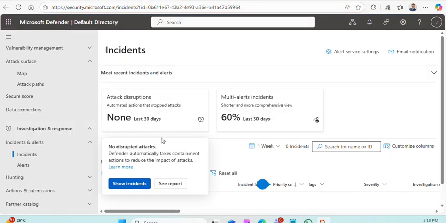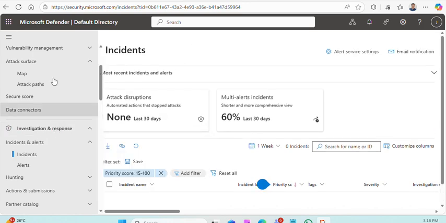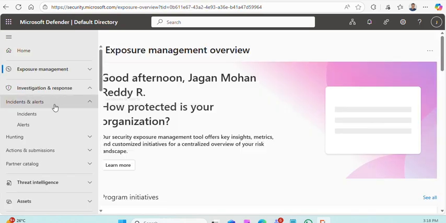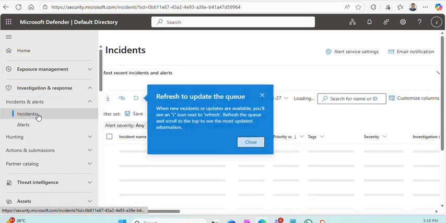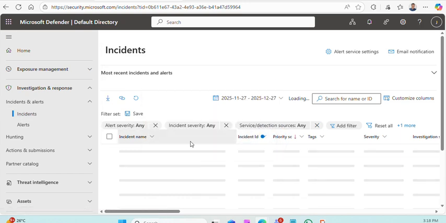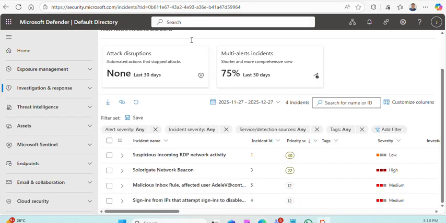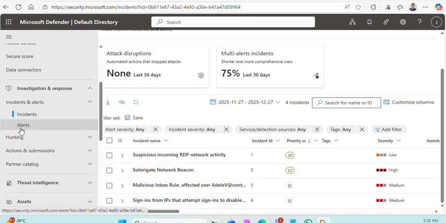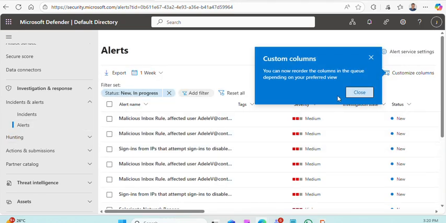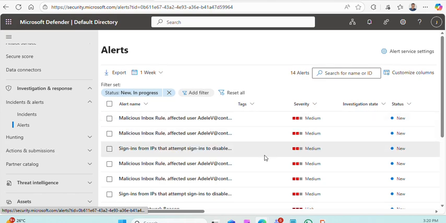I'm back in the Microsoft Defender XDR, and I'll go to incidents and alerts. We have already seen this. See, there are some incidents, 4 incidents, and a handful of alerts.